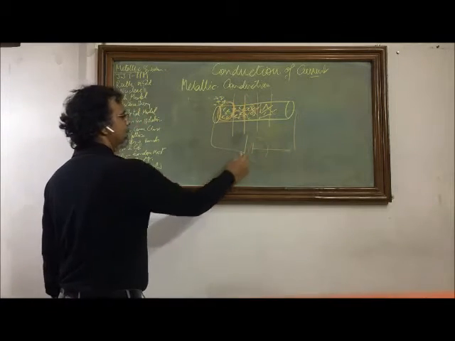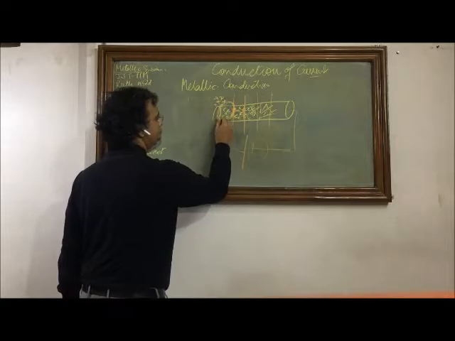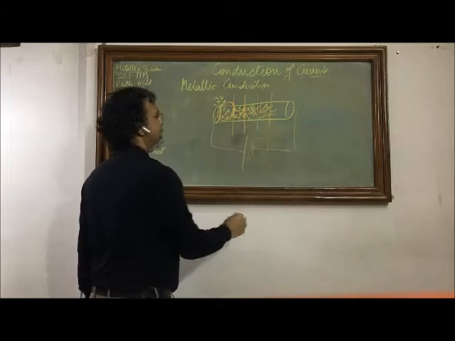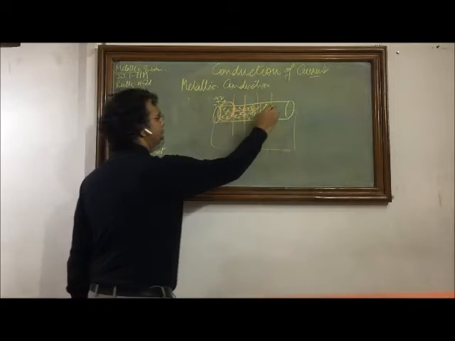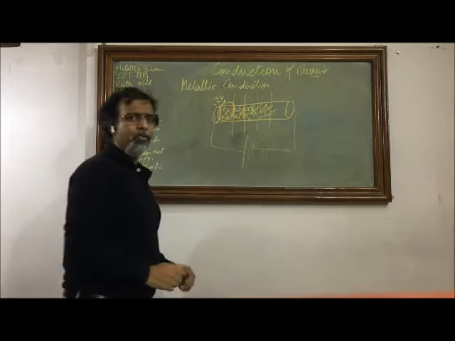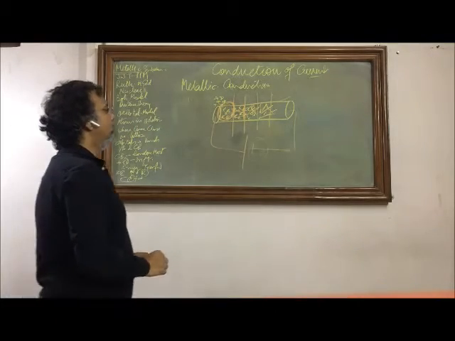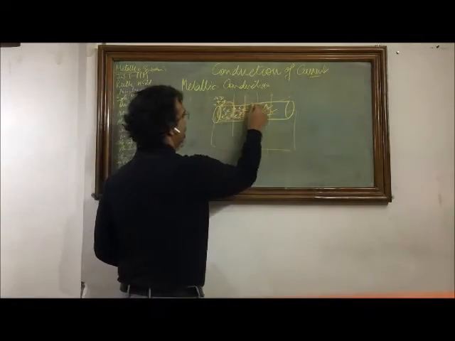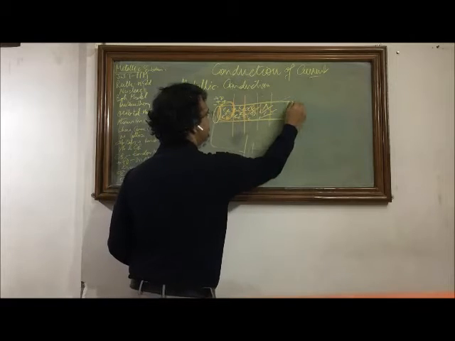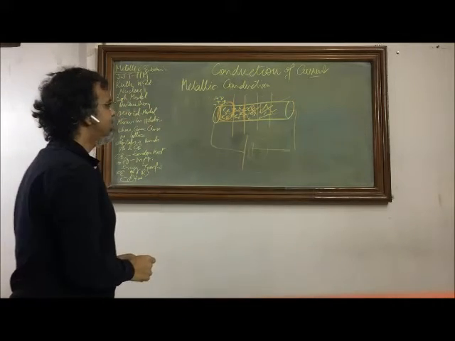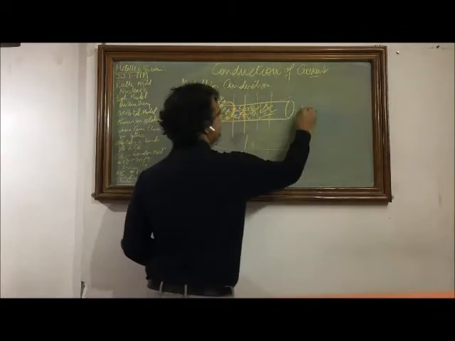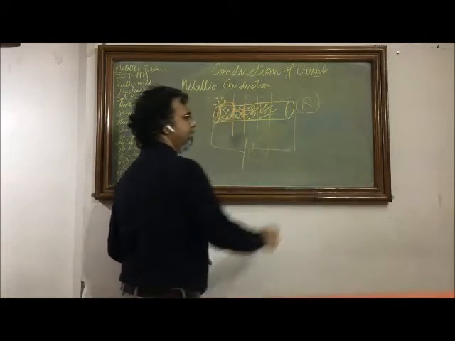This way the electrical energy is converted into kinetic energy, and the kinetic energy is the measure of absolute temperature of this material, which means this wire will get heated. This is the concept of resistance, which we will be doing in detail later.